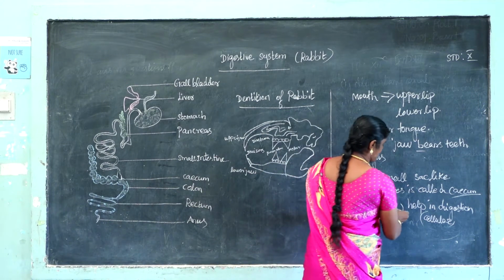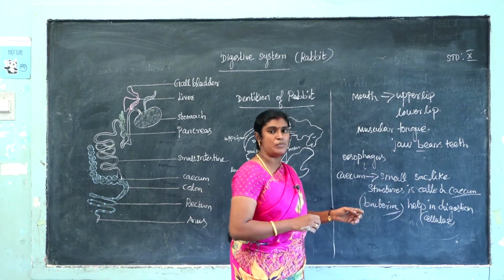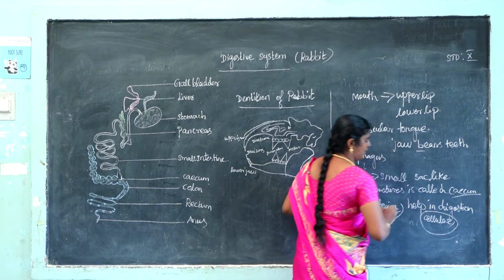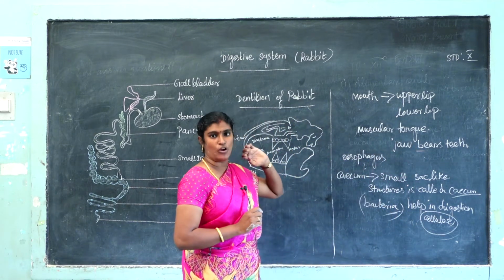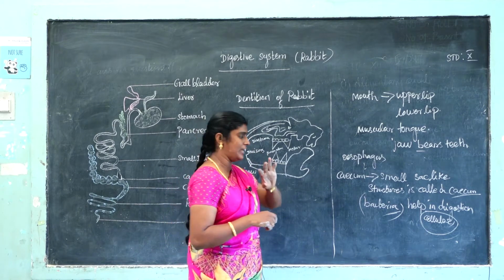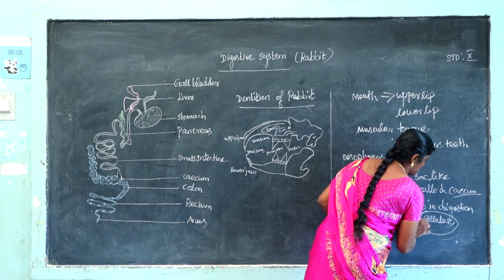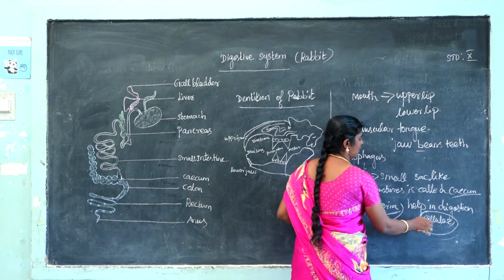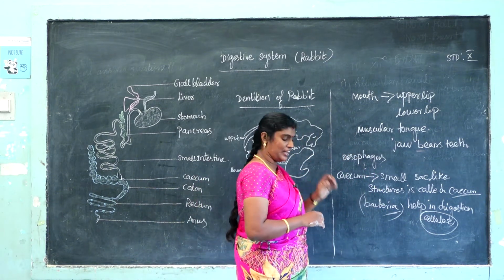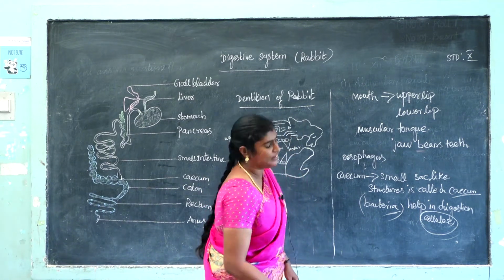So what is the use of this bacteria? This bacteria helps in the digestion of cellulose. Why cellulose? Because rabbit is a herbivorous animal. It only eats leaves, carrot, vegetable items. So cellulose is present inside the stomach. So it helps in the digestion of cellulose.